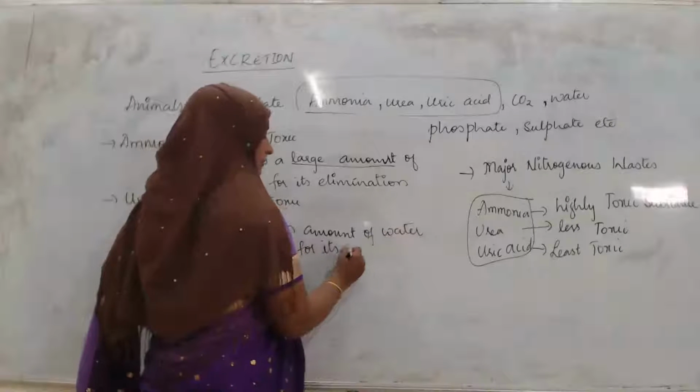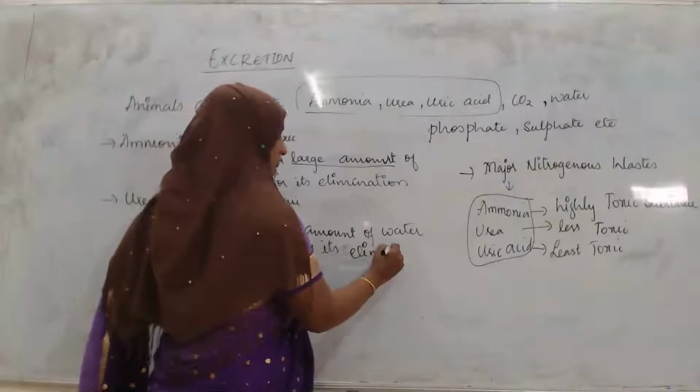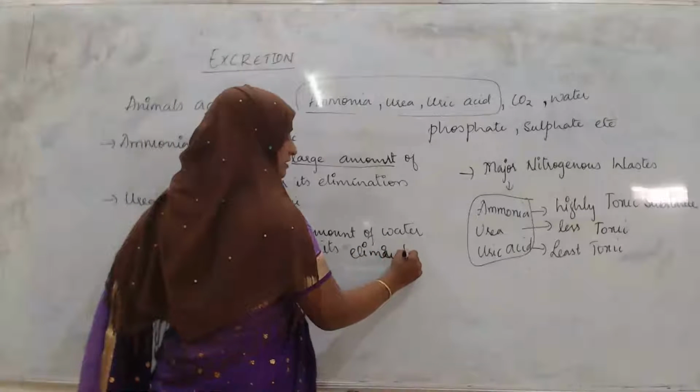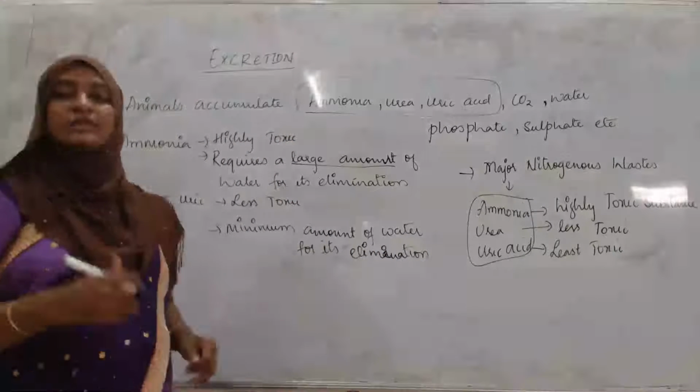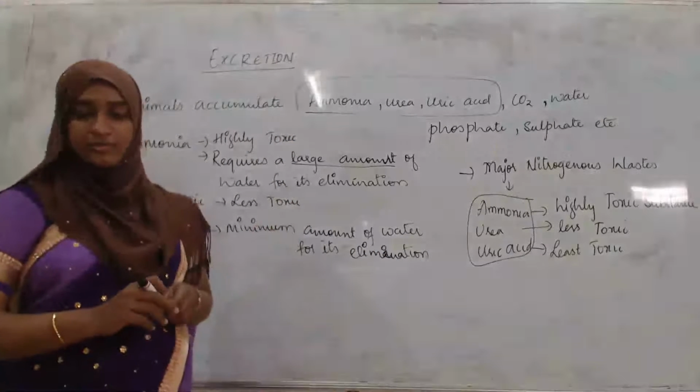Keep in mind, the very toxic one is ammonia. Urea and uric acid are less toxic as compared to ammonia.